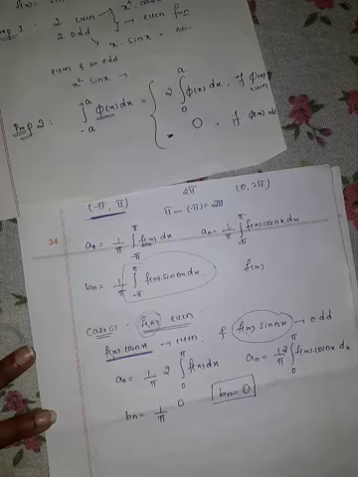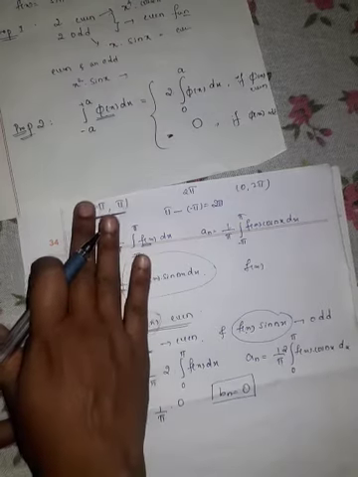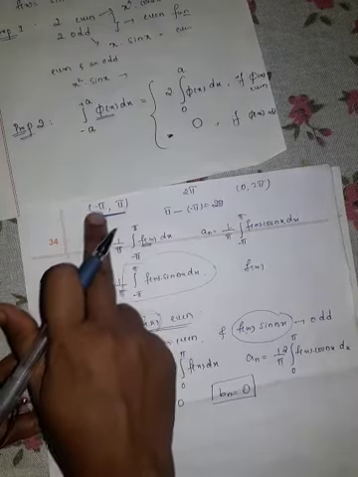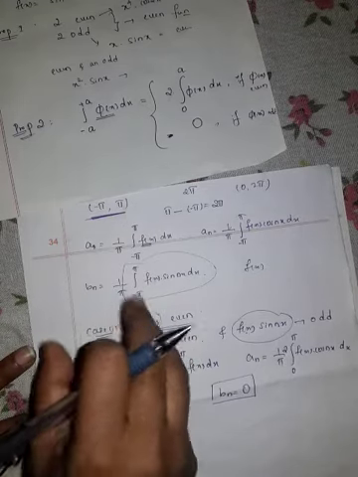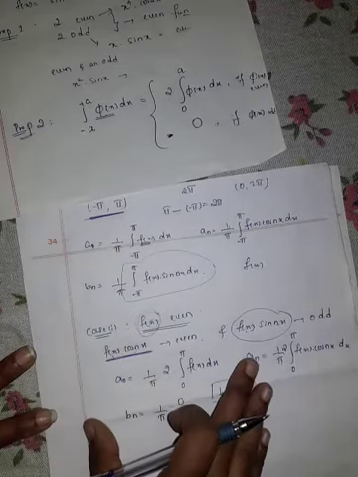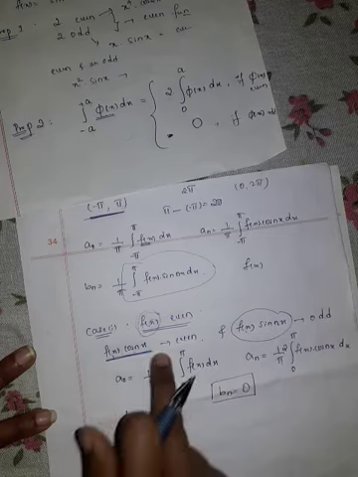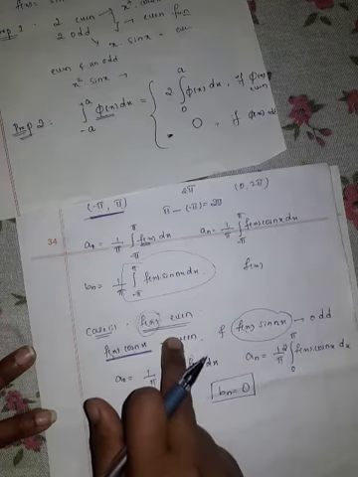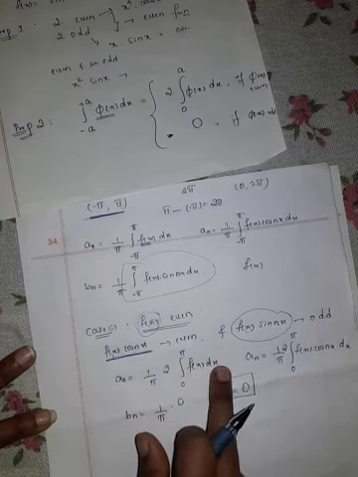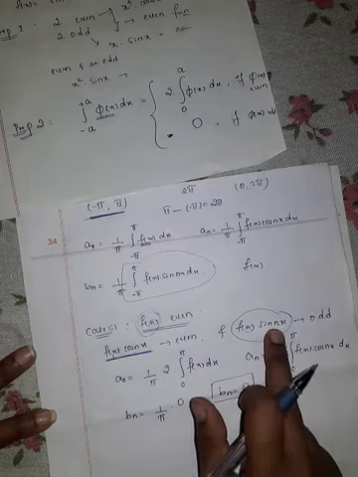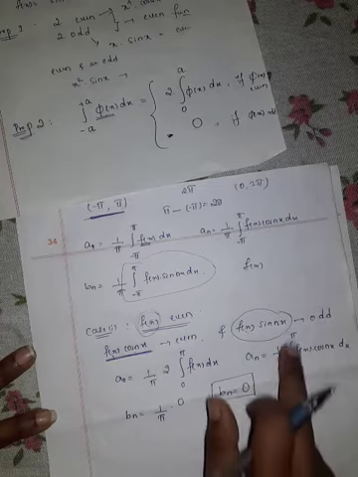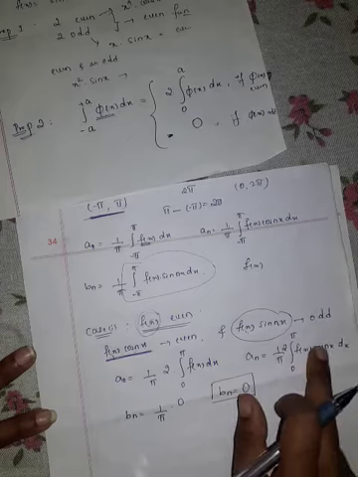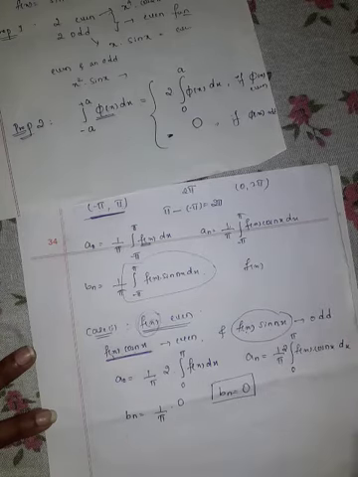You have to check the given interval also. In minus pi to pi, if given function is even function, a naught is nothing but 2 by pi integration from 0 to pi f of x dx. An is 2 by pi integration from 0 to pi f of x cos nx dx, and Bn is directly 0 when it is even.